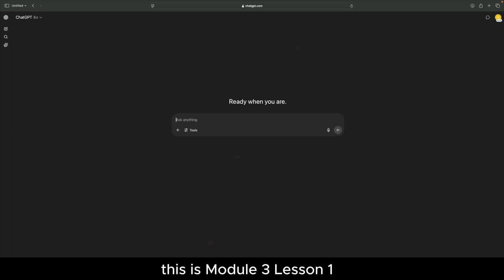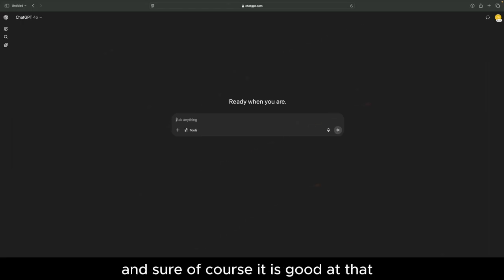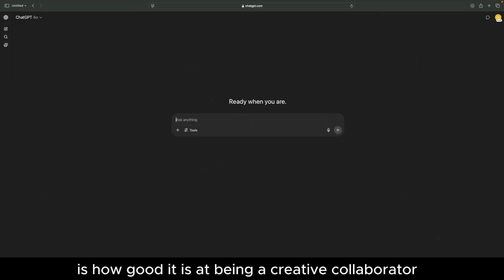This is Module 3, Lesson 1, Intro to Creative Use Cases. Like we saw in our previous lessons, ChatGPT is a great research tool. It is great for pulling facts, summarizing articles, or even helping with writing tasks. And sure, of course, it is good at that, but there is one thing that is often overlooked, and that is how good it is at being a creative collaborator.